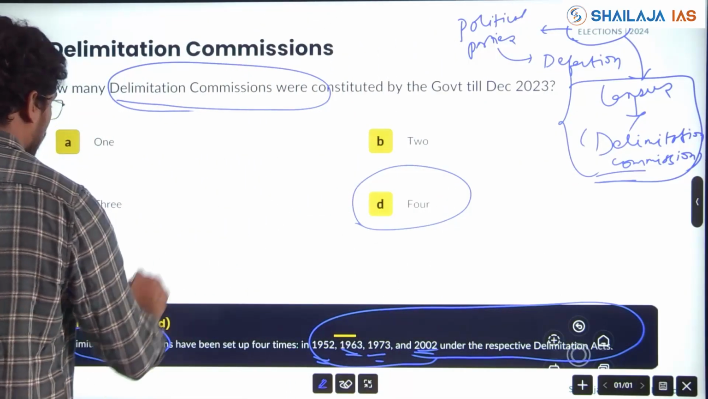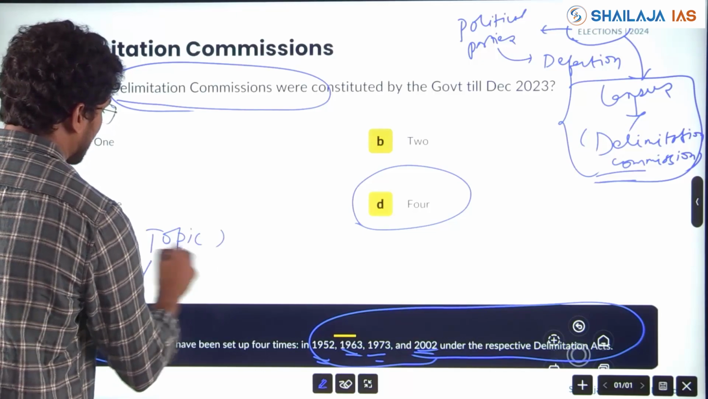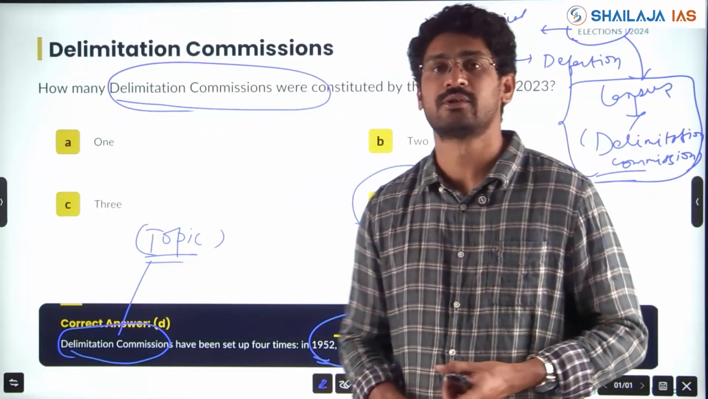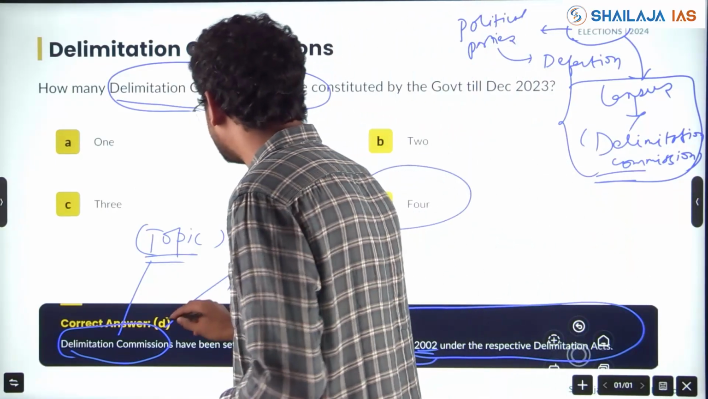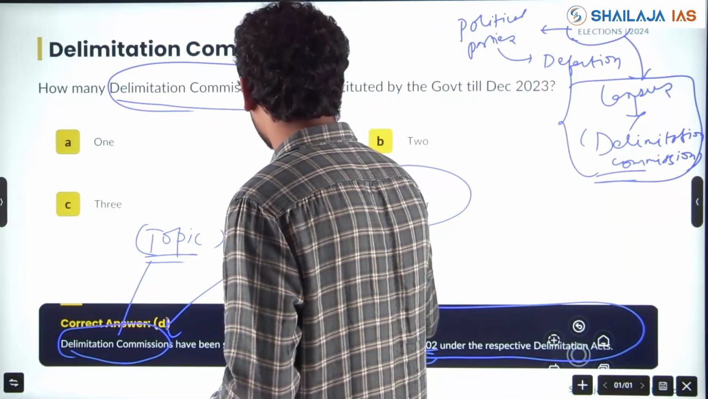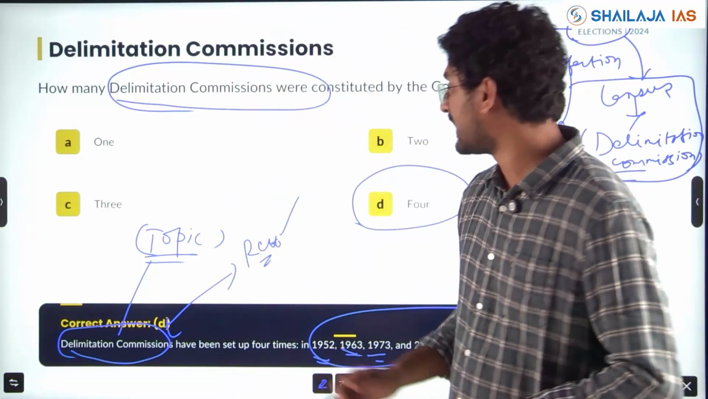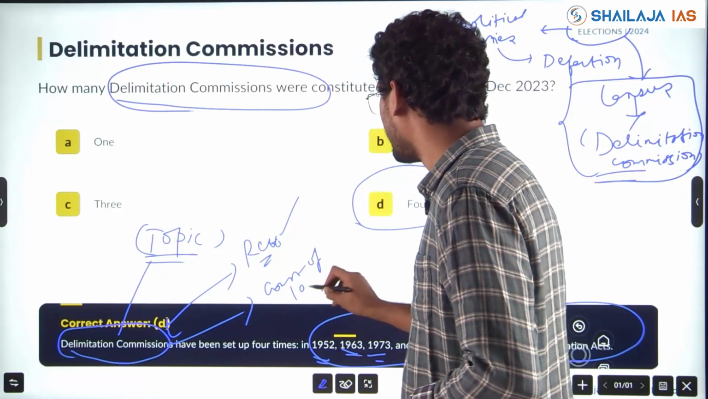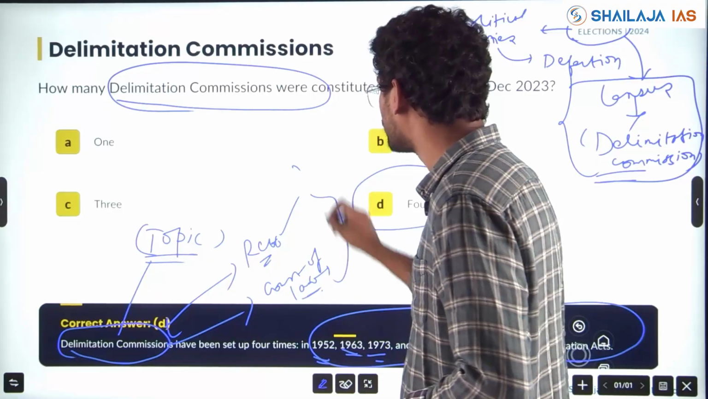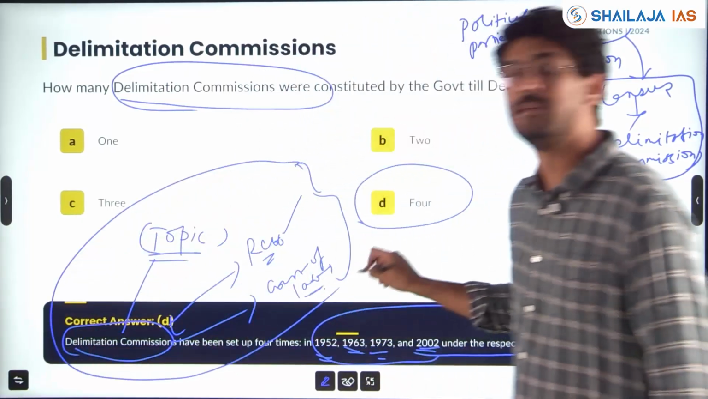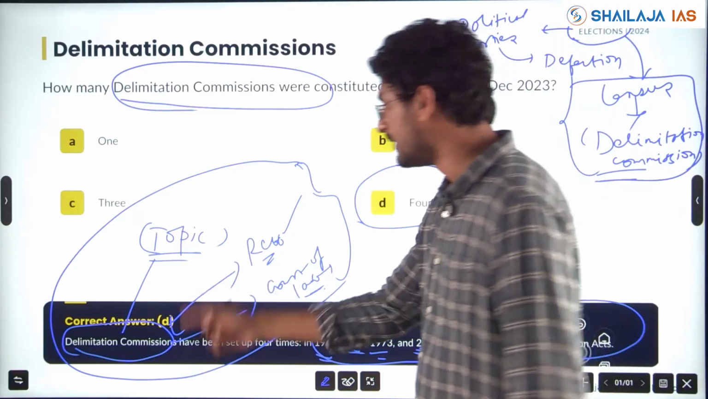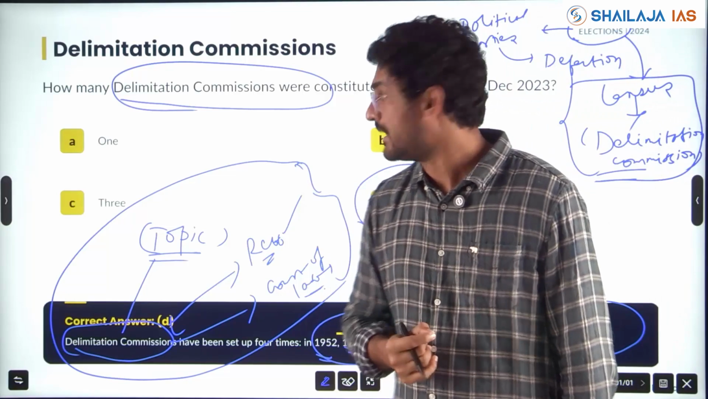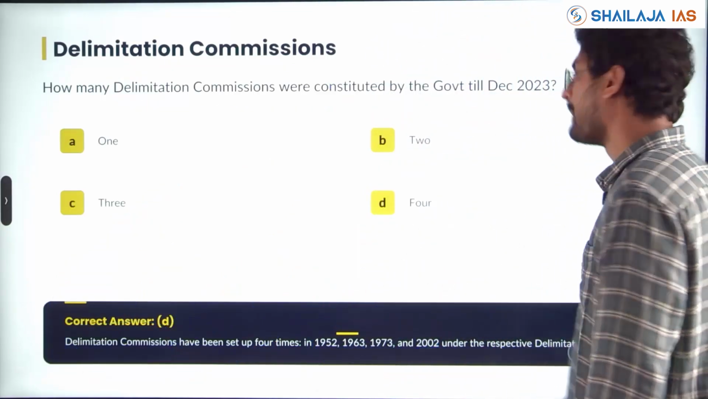Delimitation commission is also a very important topic, and question can directly come from how delimitation commission is constituted, who has the power to constitute, whether all its recommendations should be accepted by parliament or not. Can it be questioned in court of law? All these points you should know and understand about delimitation commission, which is a very important theme. Election is one of the important syllabus points under UPSC prelims.